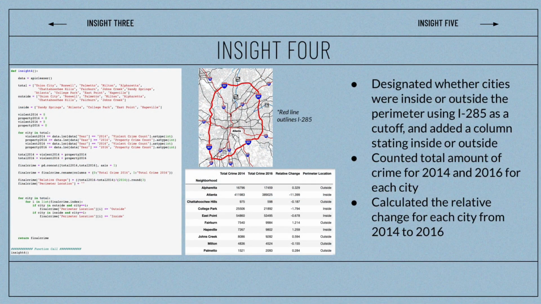For Insight 4, we wanted to compare the rate of change of violent and property crime from 2014 to 2016. We have also separated the areas into groups based on whether or not they are inside or outside the Atlanta perimeter. We expect to find a greater rate of change for the areas inside the perimeter.